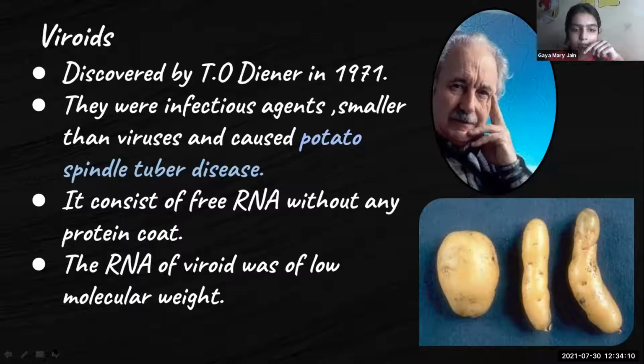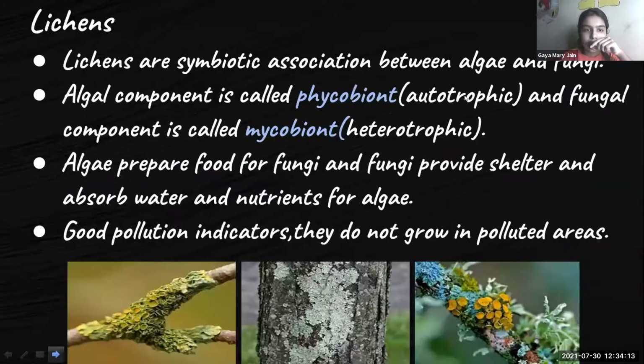Okay, next, we have lichens. Lichens are the symbiotic association between algae and fungi. So, symbiotic association means two organisms are involved, and it can be that both the organisms are benefited, or that one organism is benefited and the other is not. Here both organisms are mutually benefited, and we have two organisms, algae and fungi. The algal component is called phycobiont, and it is autotrophic, so it is capable of preparing its own food. And the fungal component is called mycobiont. It is heterotrophic, it cannot prepare its own food.